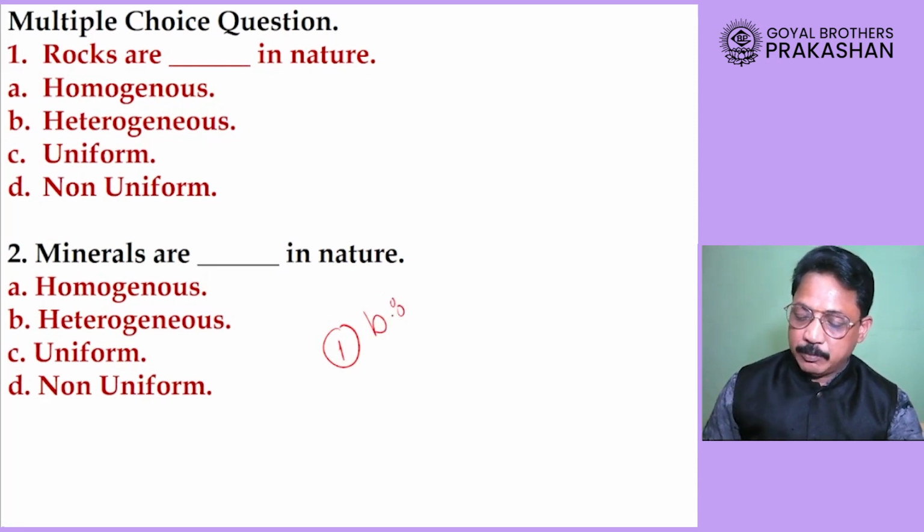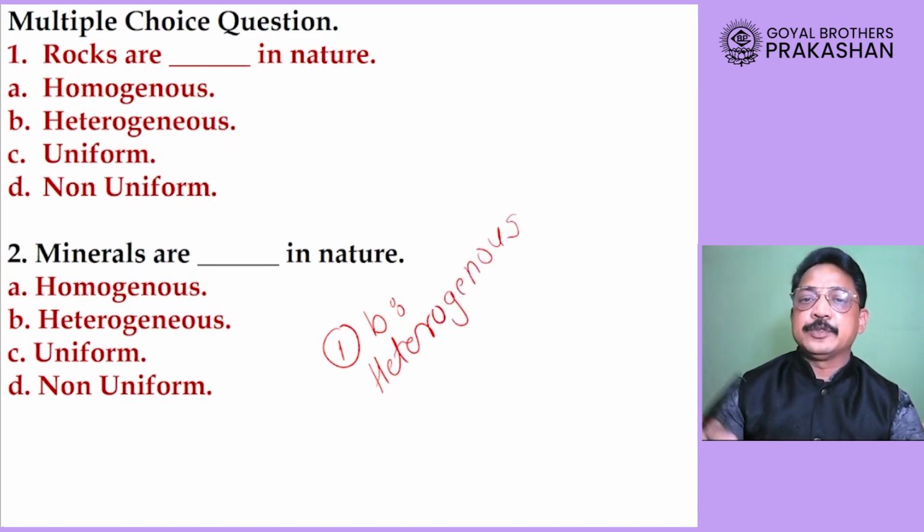After B, dear student, what is written there? After B, heterogeneous. So you will be writing there heterogeneous, this word also. Now the meaning of this word heterogeneous, that means something which is made up of variety of things. Okay, it is not made up of single thing, it is not made up of single mineral, but something that is made up of variety of minerals, many type of minerals, then we call it by the name heterogeneous. It means its structure is consisting of many minerals together.